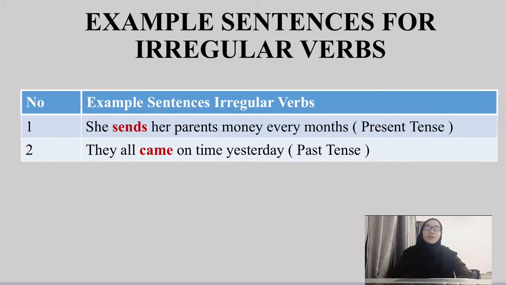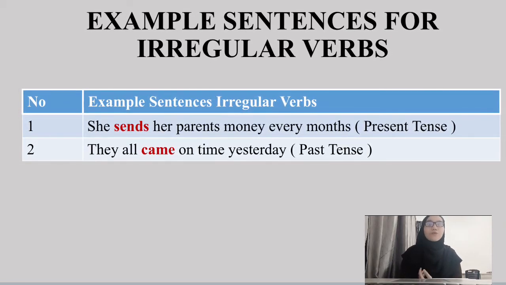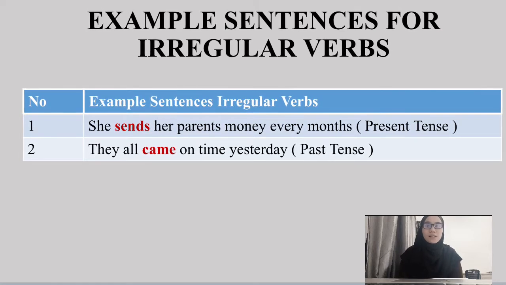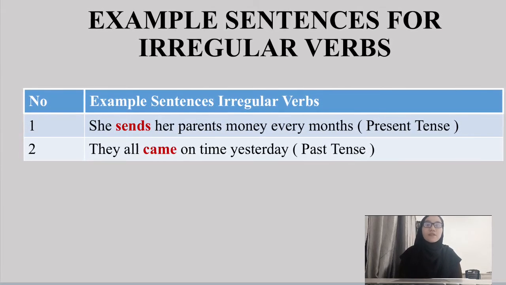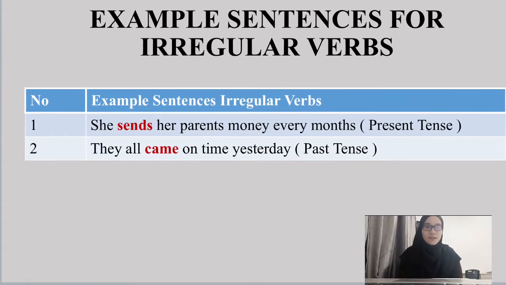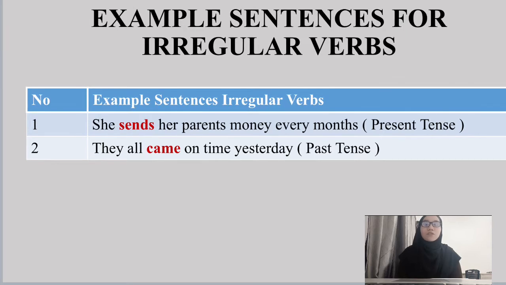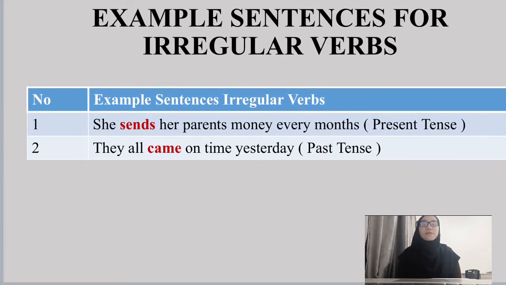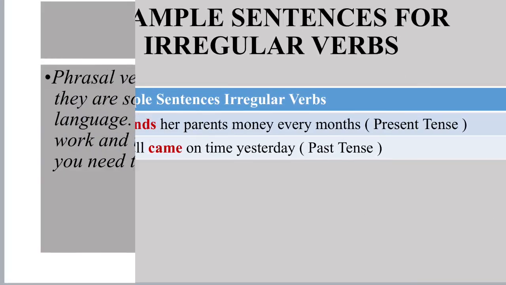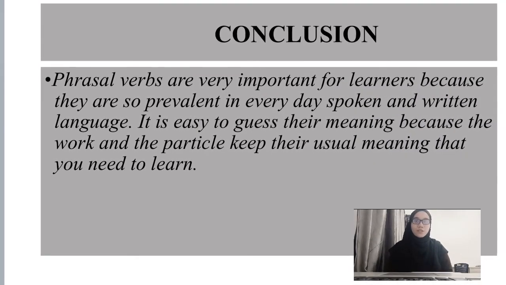Okay, and then we go to example sentences for irregular verbs. The first is she sends her parents money every month. This is a present tense. Second, they all came on time yesterday. This is a past tense. Okay, and the last is the conclusion.